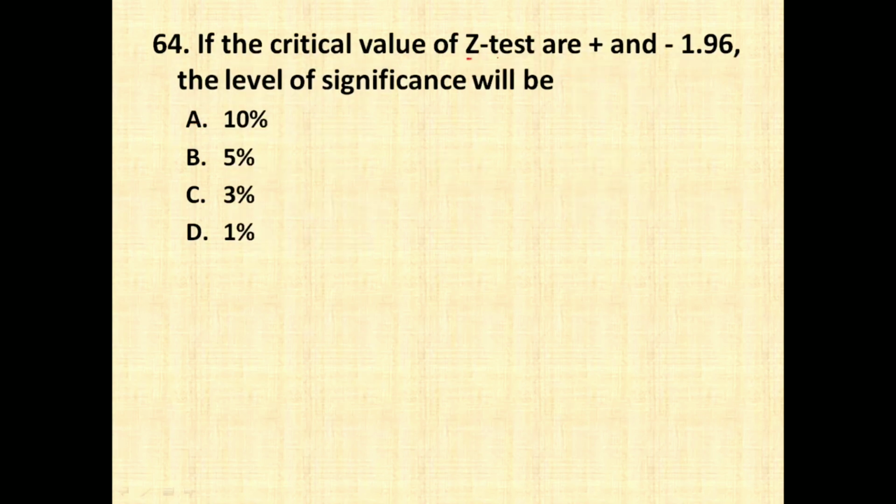If the critical values of Z test are plus or minus 1.96, the level of significance will be 10%, 5%, 3%, 1%. For a two-tailed Z test and the critical value is 5%, the value is going to be plus or minus 1.96. So the correct answer is 5%. At 5%, the values for the left tail and right tail are going to be plus 1.96 and minus 1.96. If it is 10%, the value for two-tailed test is going to be plus or minus 1.65.